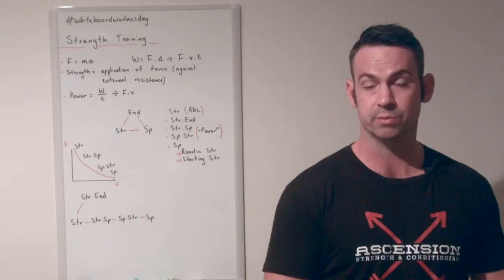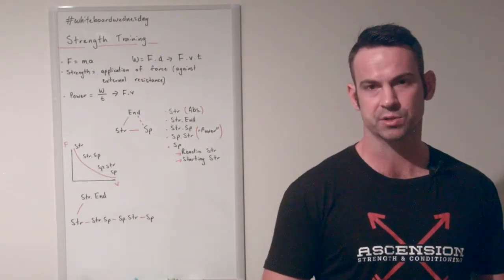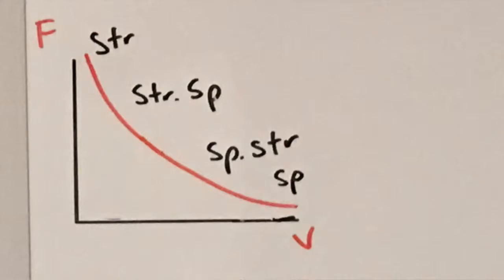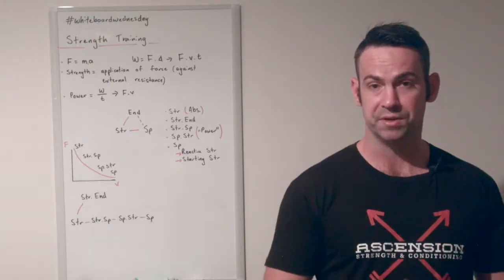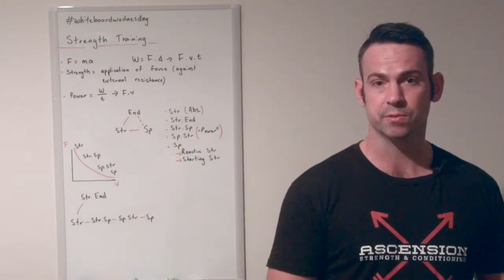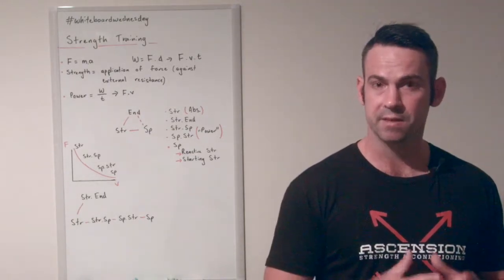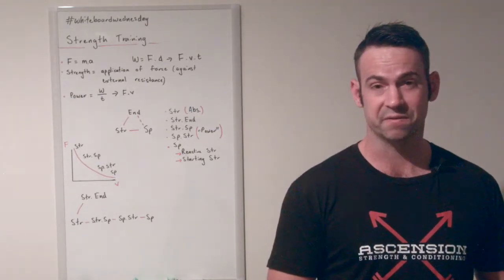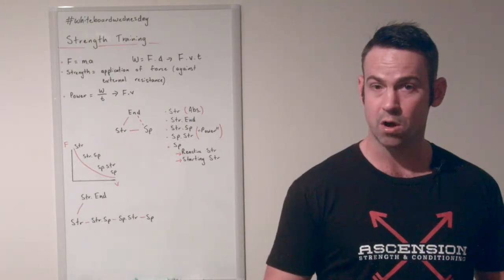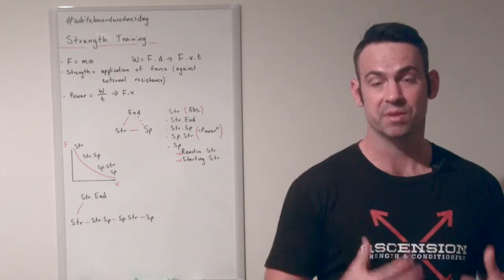We can plot the relationship between force and velocity when we're looking at strength training. If we apply the maximum effort we could with absolute strength, we'd have a really high force output at a relatively low velocity. Take, for example, a power lifter doing a 1 repetition maximum on the deadlift. If they're actually doing absolute strength, that is the largest amount of load they can lift, that deadlift is going to be really slow. It's not going to be done in 1 or 2 seconds. It might take 5 or even 10 seconds. The load is high, the force generation is high, but the velocity is low.